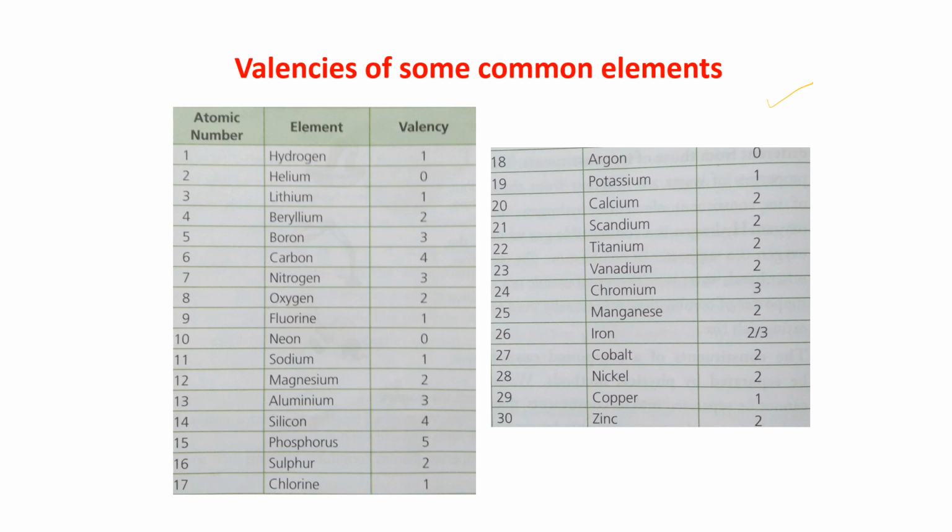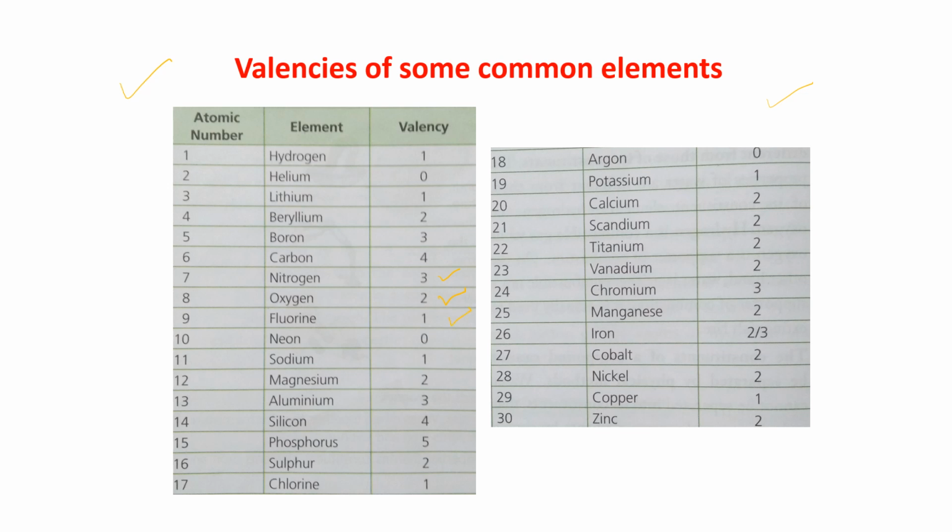Now just see. Valencies of some common elements are given here. Hydrogen with valency 1, helium is 0, lithium is 1, beryllium is 2, boron is 3, carbon is 4, nitrogen is 3, oxygen is 2. As I told you, nitrogen is 3 and oxygen is 2. I told you, right? So you can see here, fluorine is 1. That also I told you.